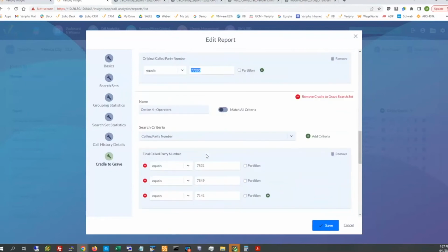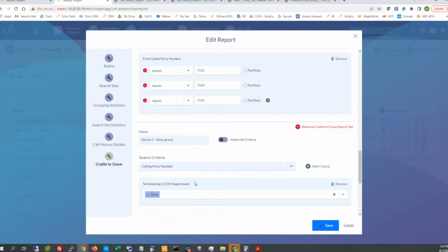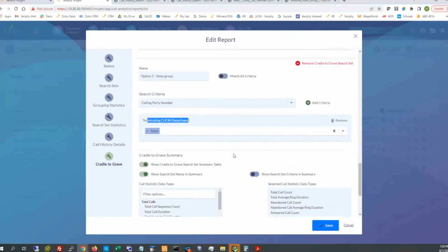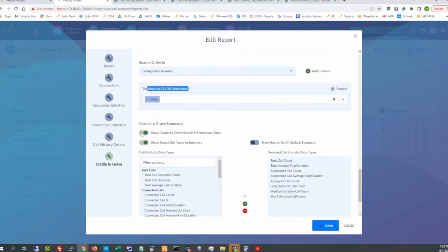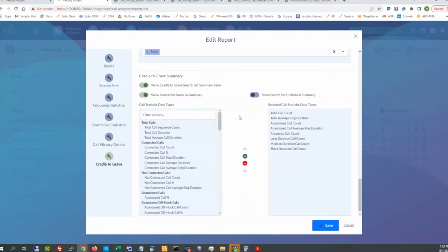And then option 4, other DNs, etc. Maybe that's for operators, sales group, going to a department. So once again, we have a couple different options for filtering capabilities, but we can always lean on the DNs if need be. Okay, from there, we can't forget there's a toggle underneath to turn on the summary section here. Turning that on will give us the option to add in the high level criteria that we want to see for that summarization for those menu options.